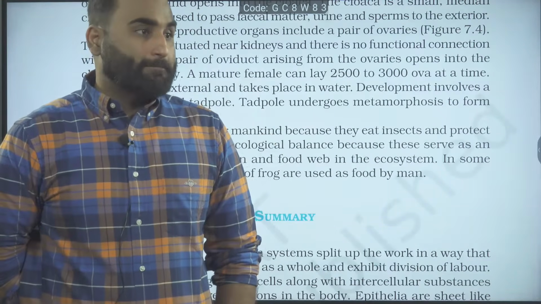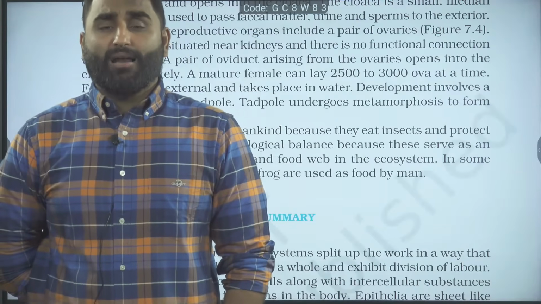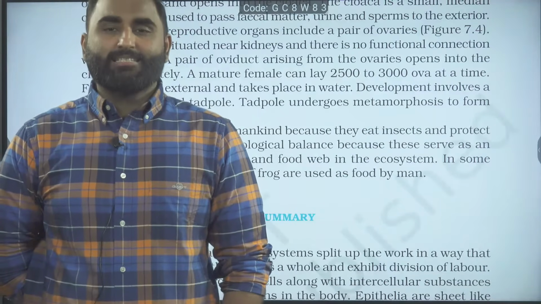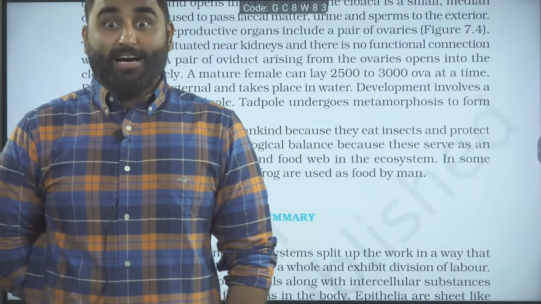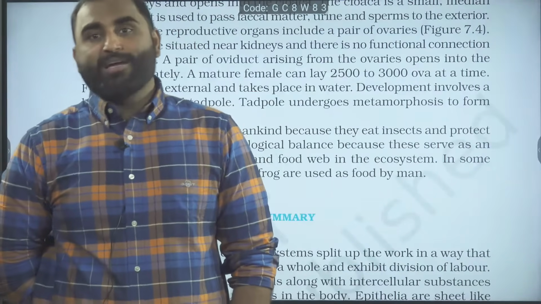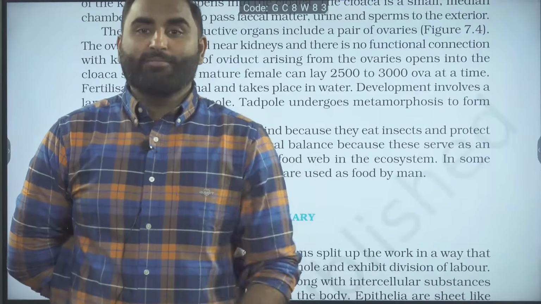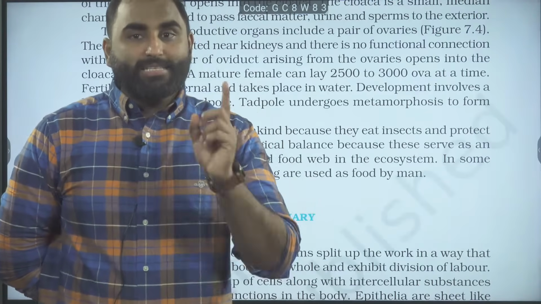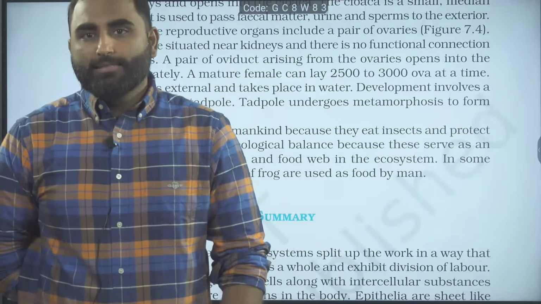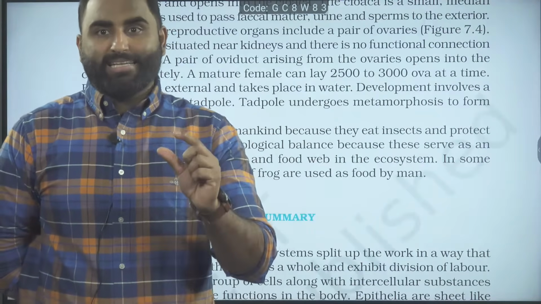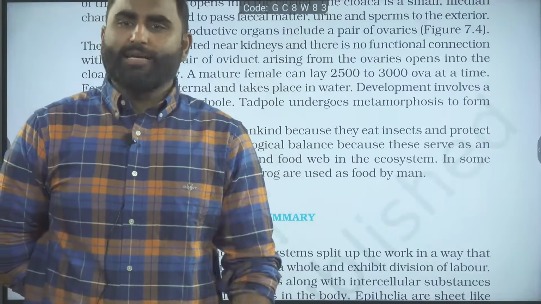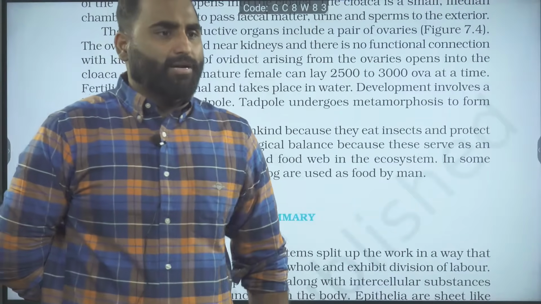Vasa efferentia is intra. Vasa efferentia arises from the testes, from inside, and goes outside. Since it is arising from the testes and then going outside, where did it start from? It started from the inside. So it is intratesticular. This question was asked in the human reproductive system also: seminiferous tubules, rete testis and vasa efferentia are intratesticular. Epididymis and vas deferens are completely outside the testes, so they are extratesticular.